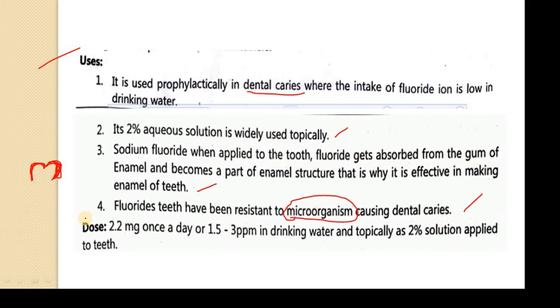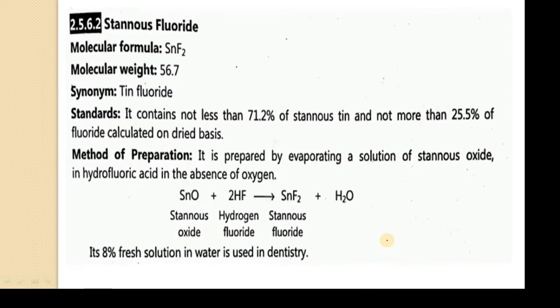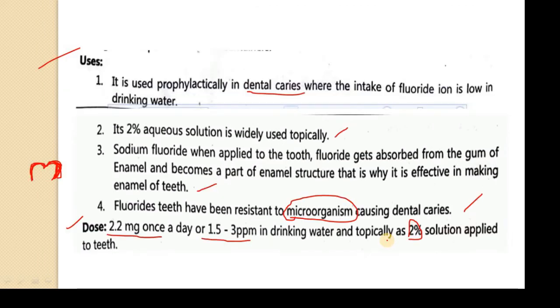So the dose for fluoride is 2.2 milligram once a day, or 1.5 to 3 ppm in drinking water, and topically it is a 2% solution. You have to remember these concentrations. So this is 2.2 mg once a day, and if you are providing it by the oral route in drinking water, it should be 1.5 to 3 ppm, and as a topical, as you know well, it is a 2% solution applied on the teeth. So these are the doses. Up to this we have covered sodium fluoride. In the next session we will see stannous fluoride as our next agent for treatment against dental caries, okay?